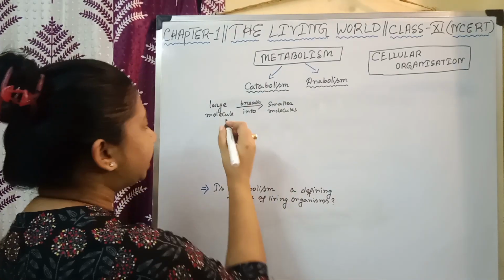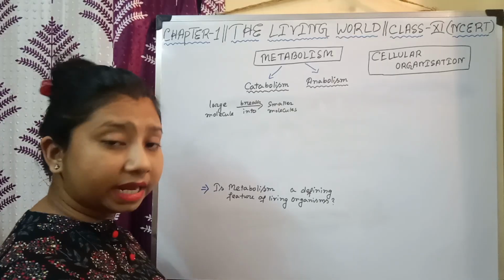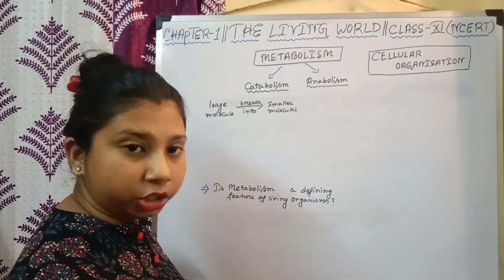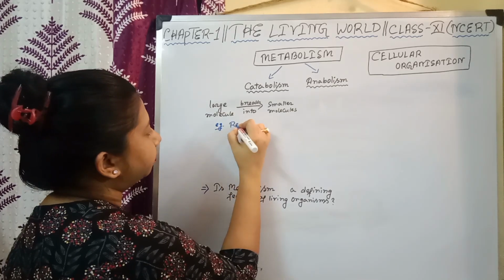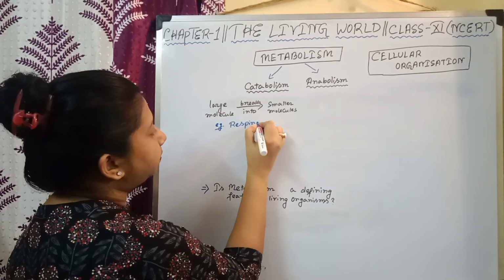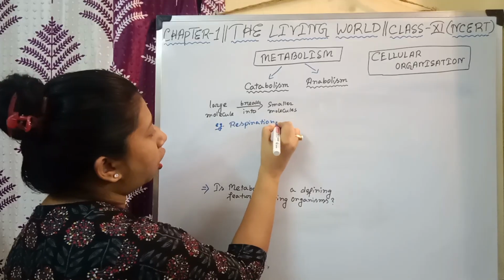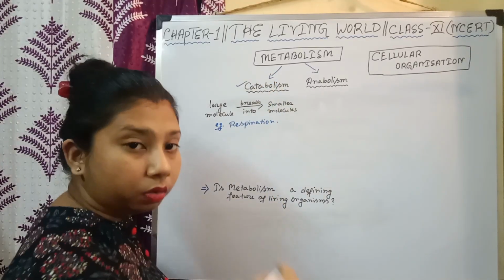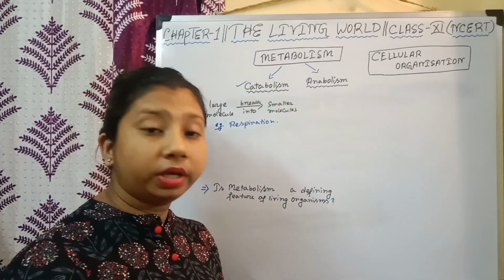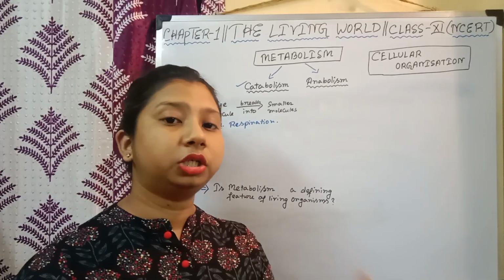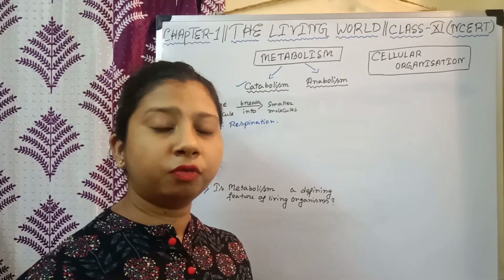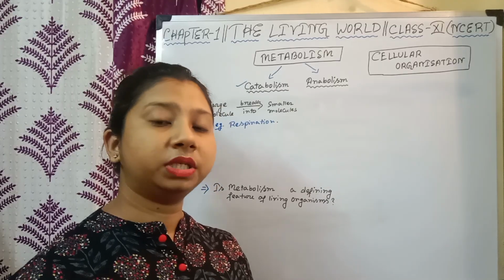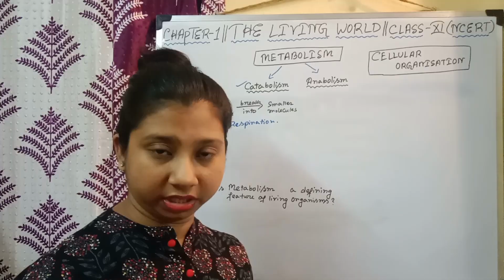As an example, respiration is an example of a catabolic reaction. How? We know that when we eat carbohydrate food, such as rice or roti, after digestion of this carbohydrate food, glucose is generated, correct?